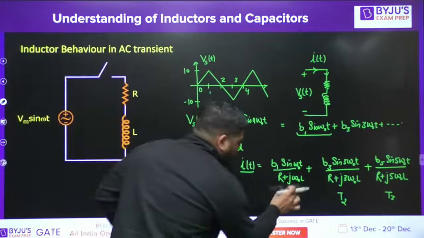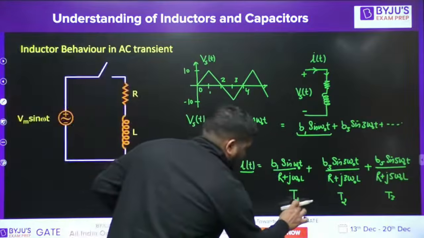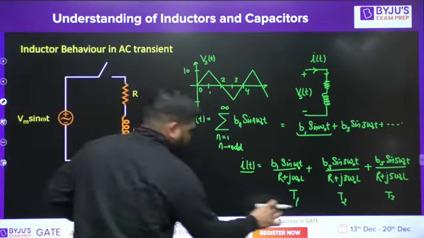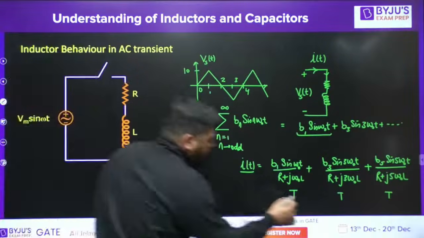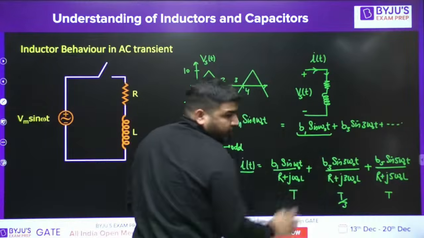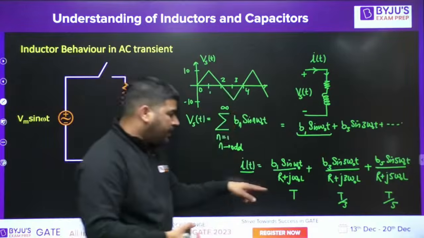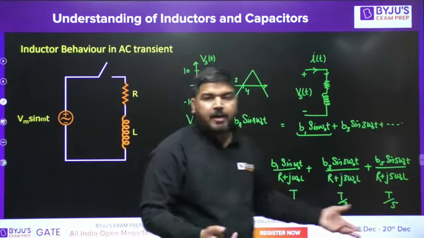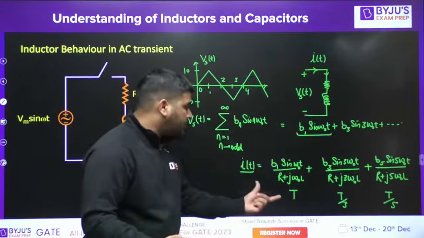Let me tell you. Let's say the period of the fundamental component is T. Now, the period of the third harmonic component will be T by 3 because the frequency is 3 omega naught. And the period of the fifth harmonic will be T by 5. Now, you take the LCM of the numerators and HCF of the denominators, and you will get the overall period. The overall period will also be T.